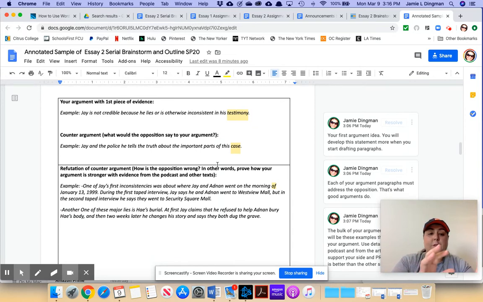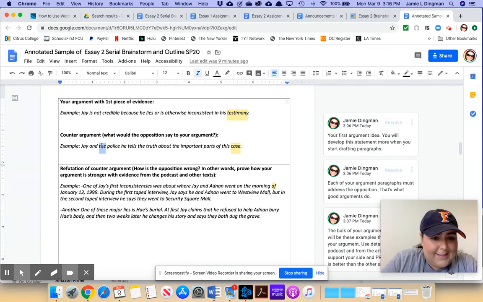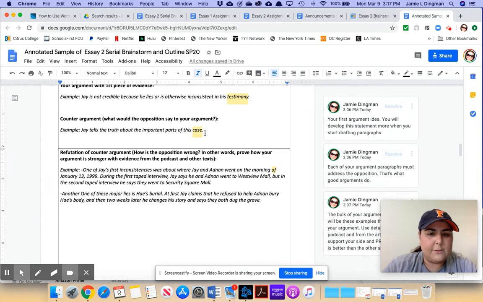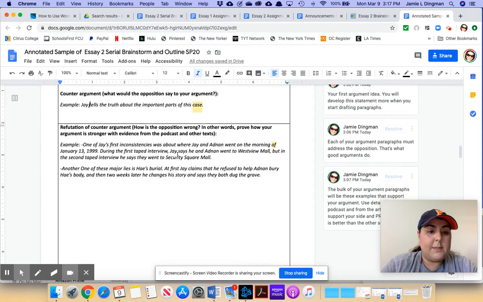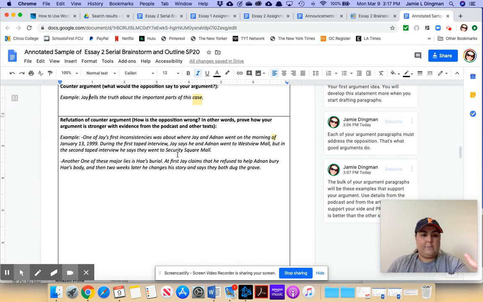Now, you also want to make sure you address the opposition. What is the other side going to say? And they did that. Jay and the police, that's a little confusing. Let's just say Jay tells the police the truth about the important parts of this case. That was a little confusing there. And then you get into the refutation, right? So start off with your argument and the refutation, and then deliver all this evidence.